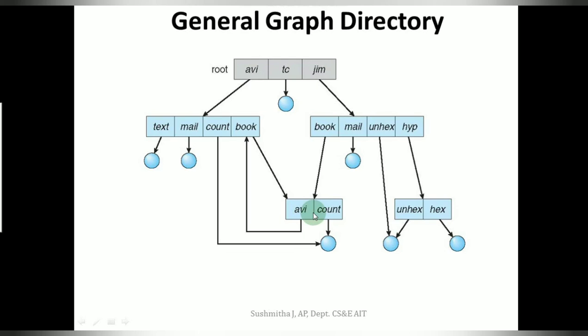This is called the self-referencing anomaly. There are times where a particular file or directory would be referencing itself, and the reference count will no longer be 0.